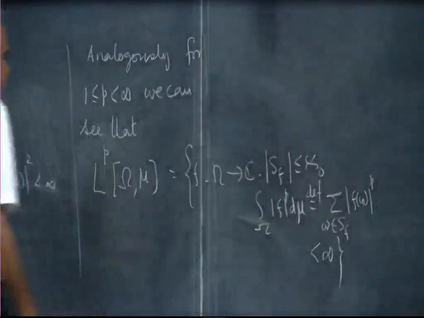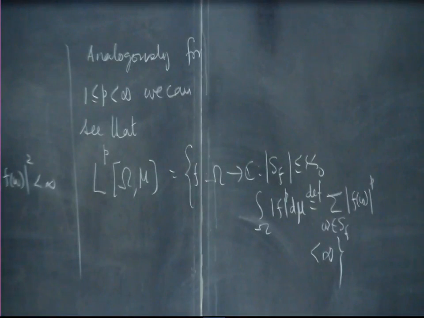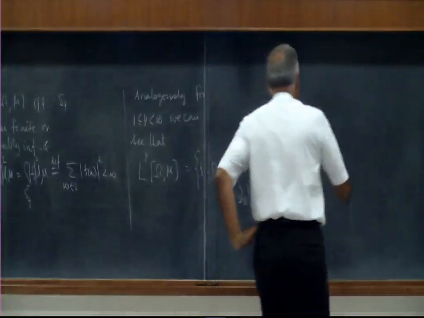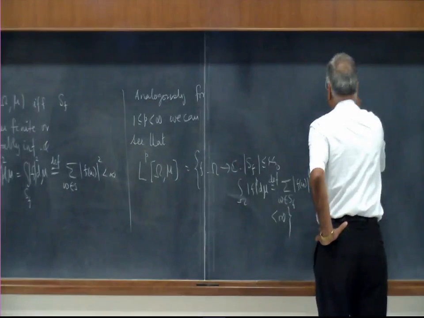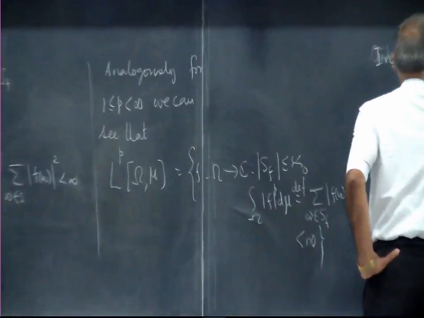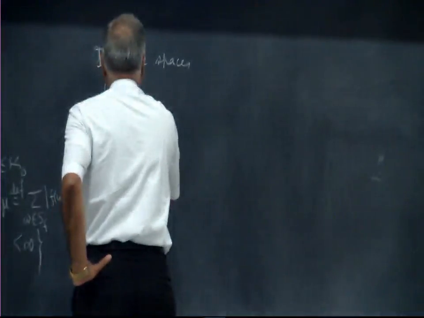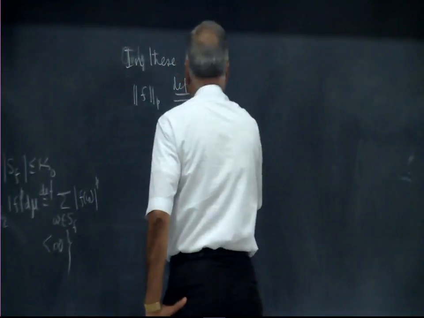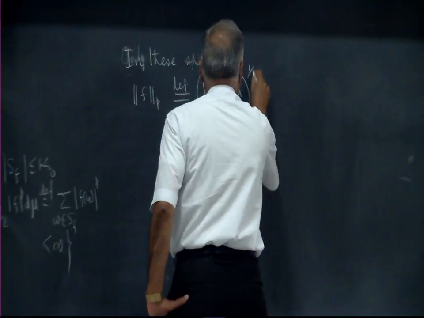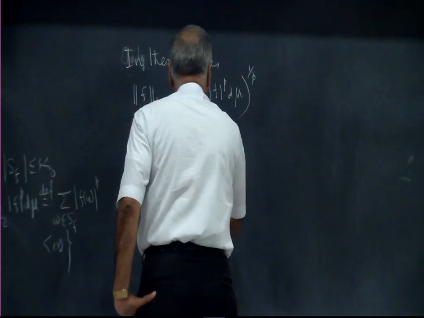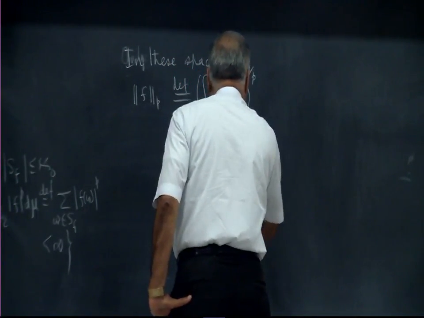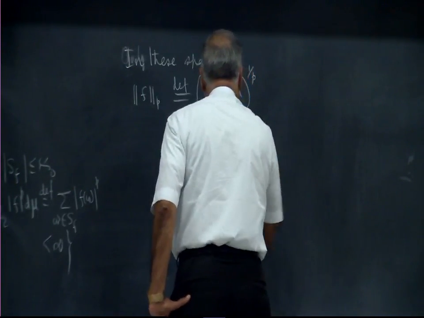and just like in the other cases of all these L^p spaces, only p equal to 2 is the inner product space. Okay, in these spaces the norm of f in p is defined to be as usual the integral over omega of mod f to the p d mu to the power of 1 over p, which by definition is the summation over omega belonging to the support of mod f(omega) to the power of p, to the power of 1 over p.